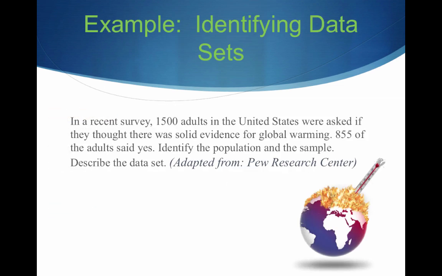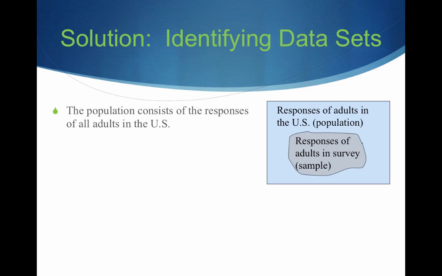Let's work on this. Let's look at some more examples. In a recent survey, 1,500 adults in the United States were asked if they thought there was solid evidence for global warming. 855 of the adults said yes. We want to identify the population and sample here. We also would like to try to describe the data set. You guys are going to see similar problems when you come into the lab next week. What do you think would be the population and the sample here? Well, the population is going to consist of the responses of all adults in the U.S.